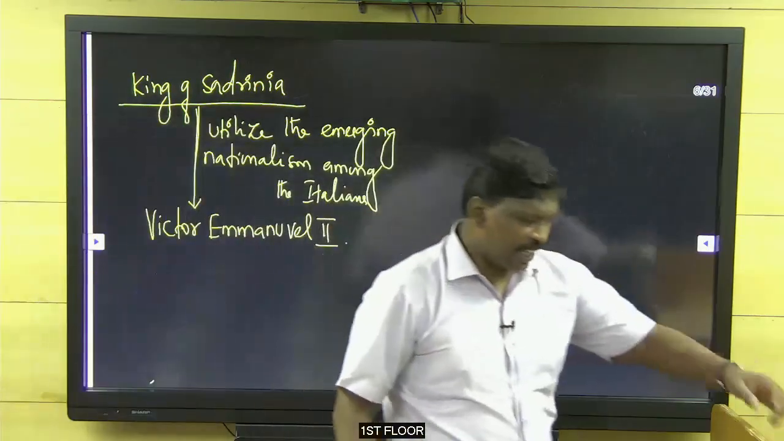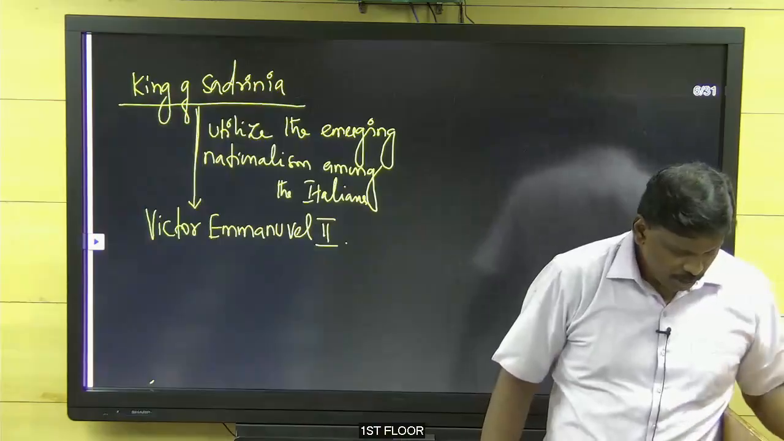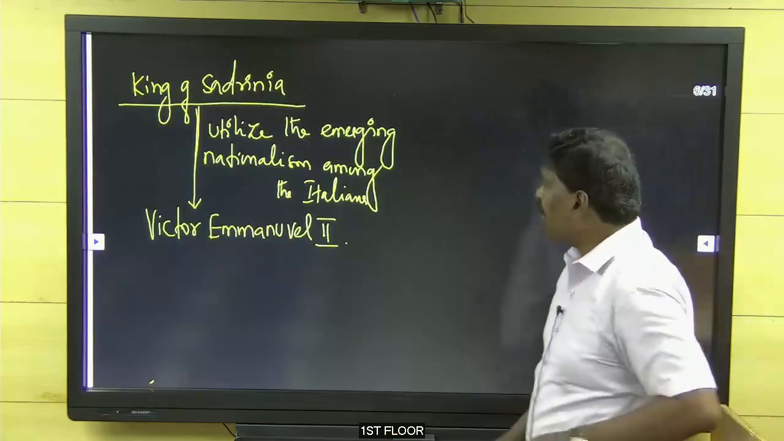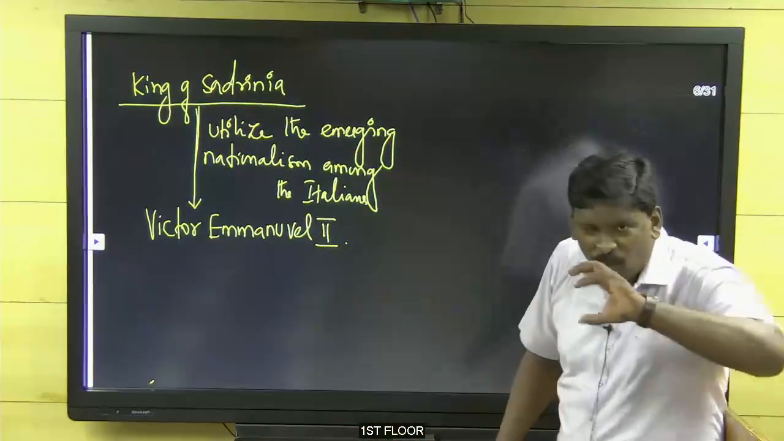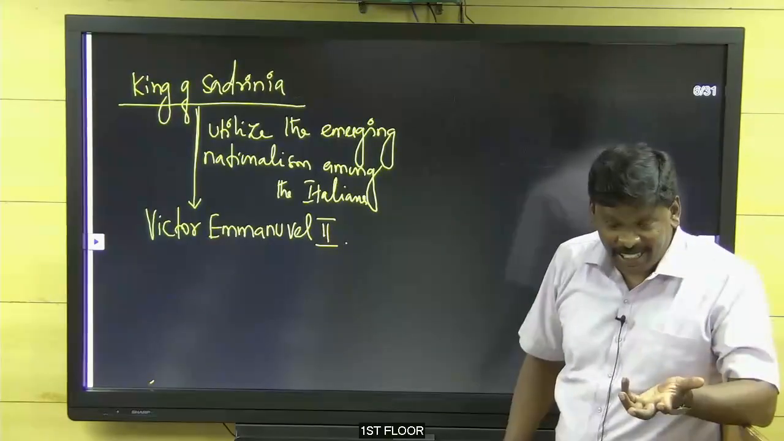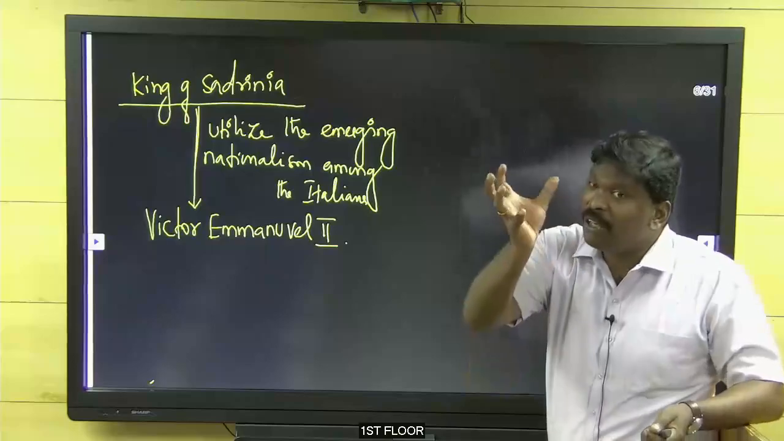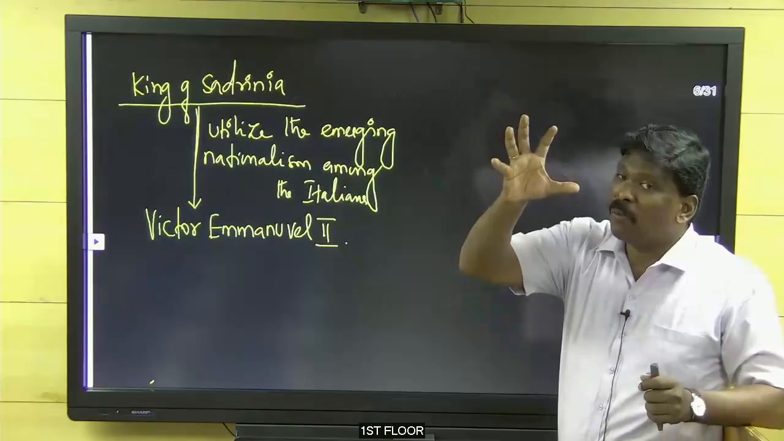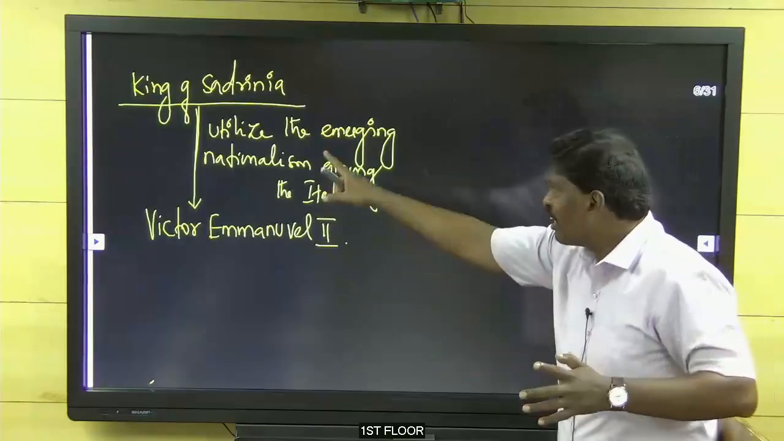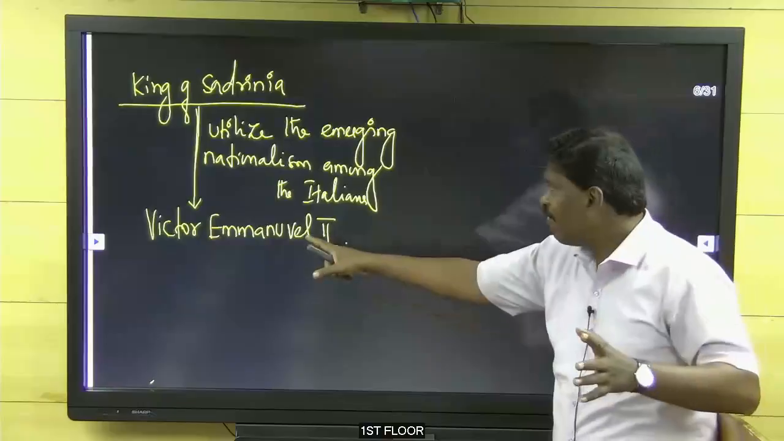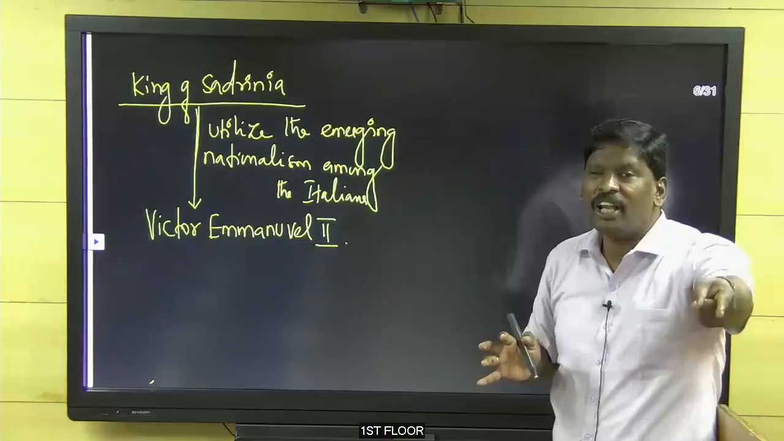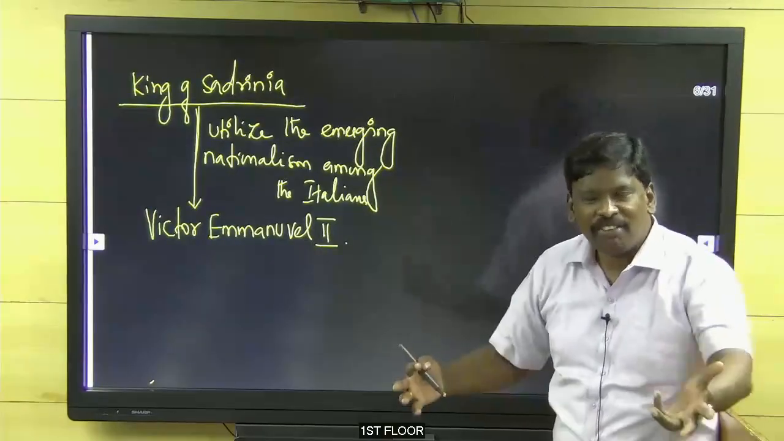Victor Emmanuel the Second. The Kingdom of Sardinia wanted to utilize the nationalist feeling which was created by Mazzini and also the Risorgimento, like the great Roman Empire: we want to become one strong state. That feeling was emerging among the Italians. Now the King of Sardinia, Victor Emmanuel, wanted to utilize this opportunity. This is the time for Italian unification. Now the people are ready for the unification.